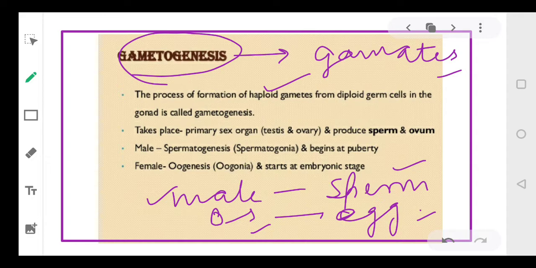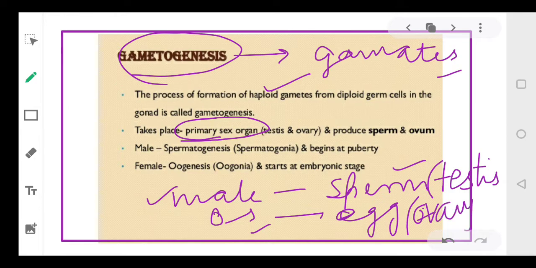And this gametogenesis basically takes place in the primary sex organ. Like in case of males the formation of sperms will occur in testis, while in females the formation of egg will occur in the ovary. So testis is the main primary sex organ in case of males and ovary is the primary sex organ in case of females, right everyone? So in case of male this is formation of sperms and it occurs in testis, while in case of females this is formation of egg, it will occur in the ovary.